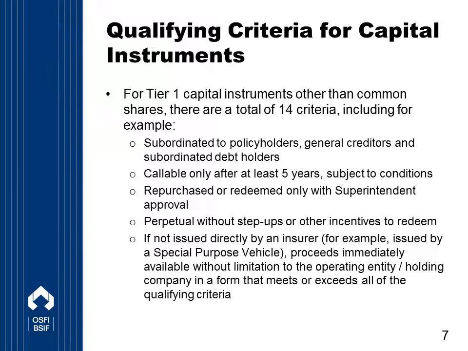And if they're not issued directly by an insurer, for example, they're issued by a special purpose vehicle, an SPV, the proceeds must be immediately available without limitation to the operating entity or to the holding company in the group in a form which meets or exceeds all of the qualifying criteria. Given this, all innovative Tier 1 instruments issued prior to August 7, 2014 do not qualify as Tier 1 capital in LICAT. We'll look at transition measures for these and other instruments later in the webcast.